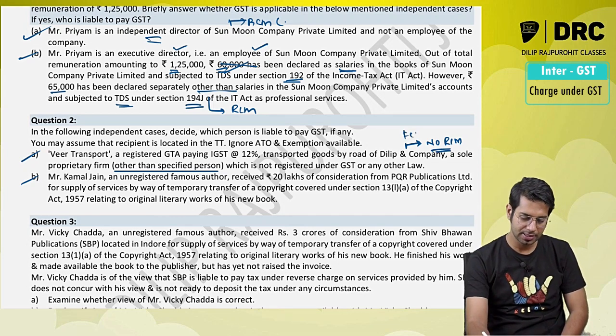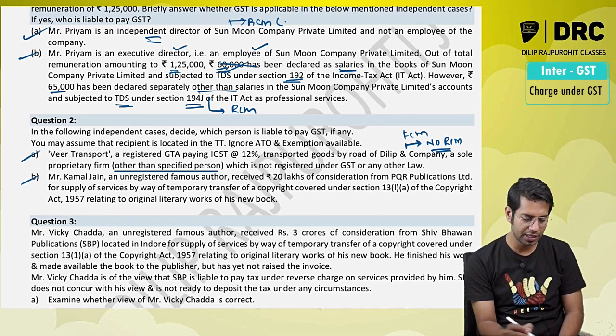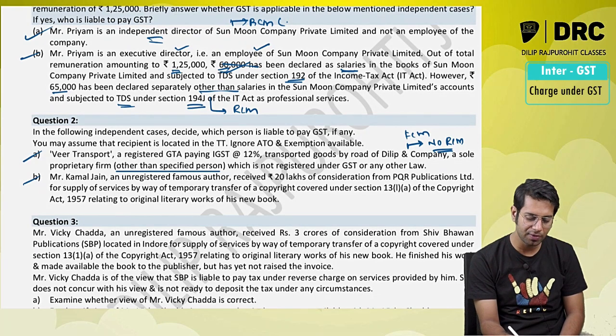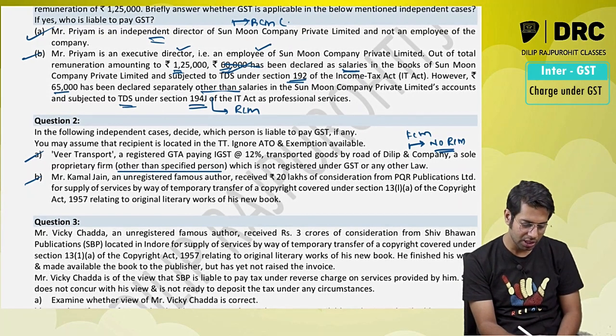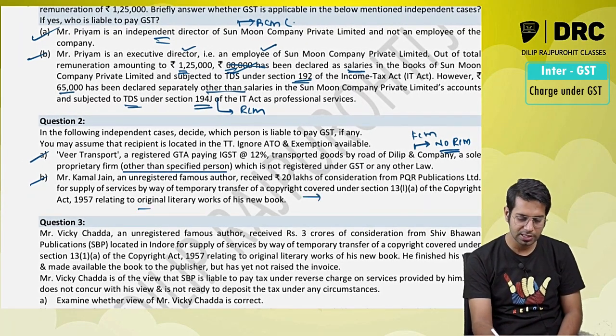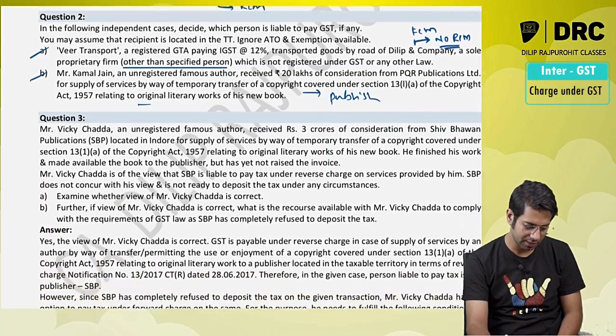Forward charge will be applicable in this case. Mr. Kamal Jain, an unregistered famous author, received 20 lakh rupees as consideration from PQR Publications for supply of services by way of temporary transfer of copyright covered under this particular section relating to original work. Who has to pay the taxes, sir? That publisher has to pay the taxes. Publisher has to pay the taxes under reverse charge.